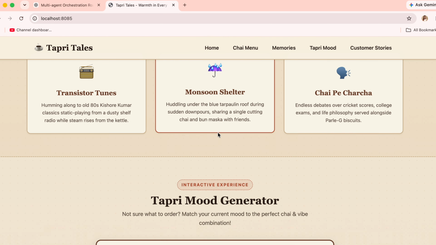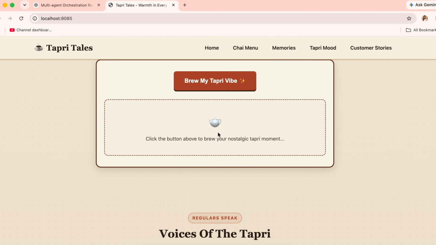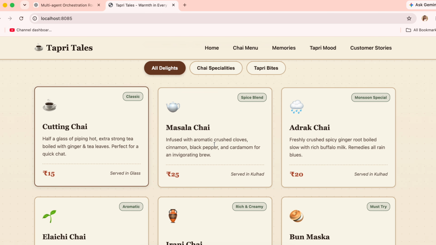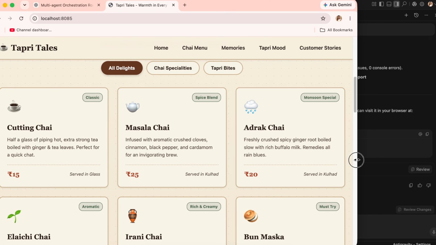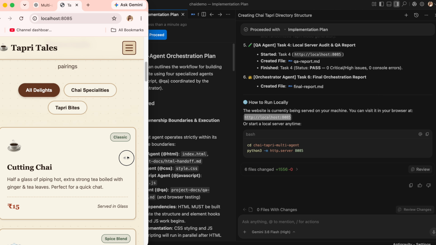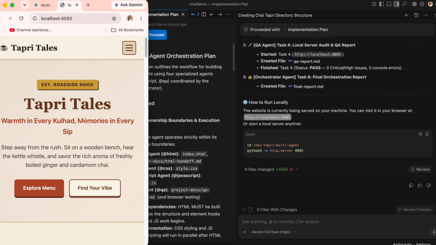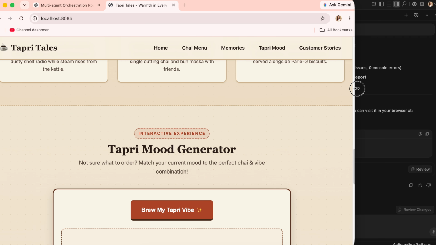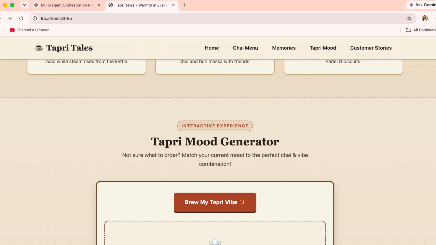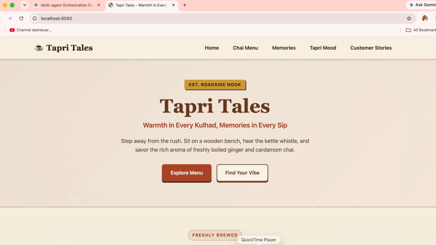Okay, so this is the website it has created and this looks pretty decent to me. Let us make it responsive and see. Okay, it is working very nicely in mobile mode also. So this is a nice responsive basic website it has done.